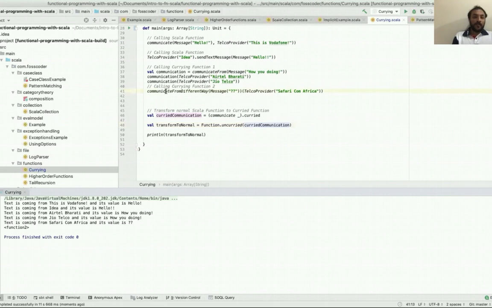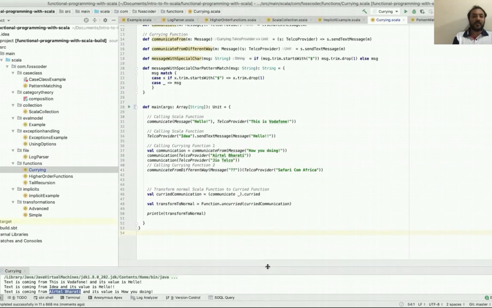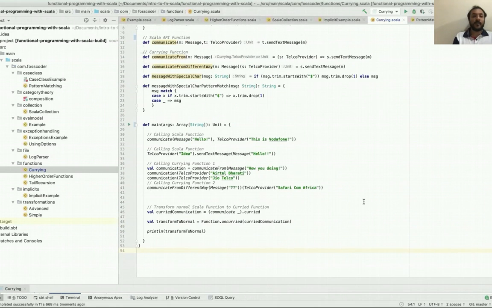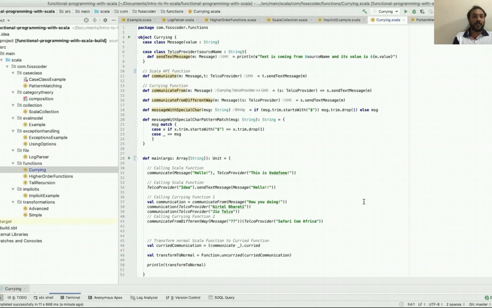Last one was this curried function, Safaricom. When you say question mark, it's coming here. This is a message. Airtel Bharti and Jio Telco. You can see Jio Telco, Airtel Bharti. Right? This is a design pattern of writing different ways of Scala methods and functions. This is called curried function.